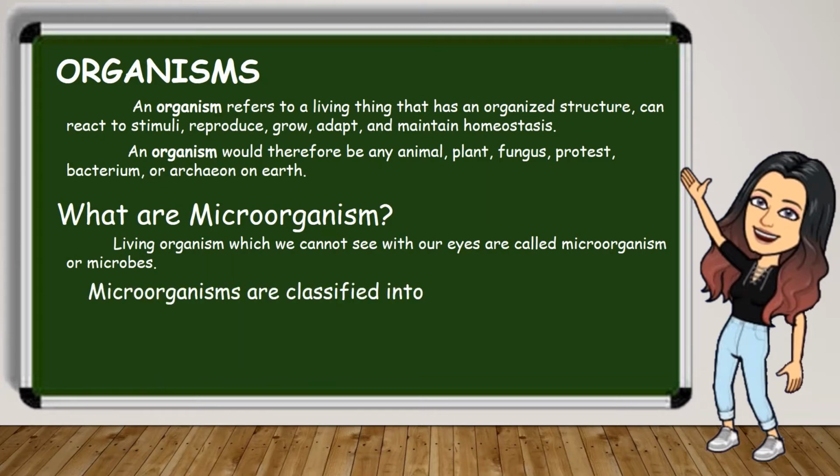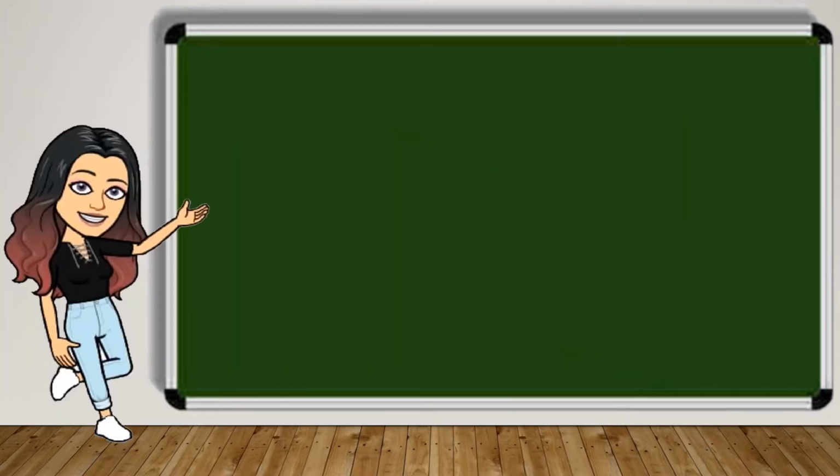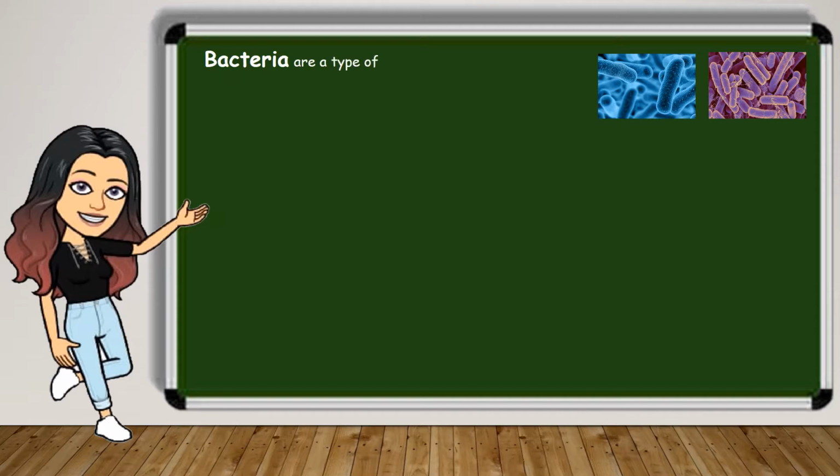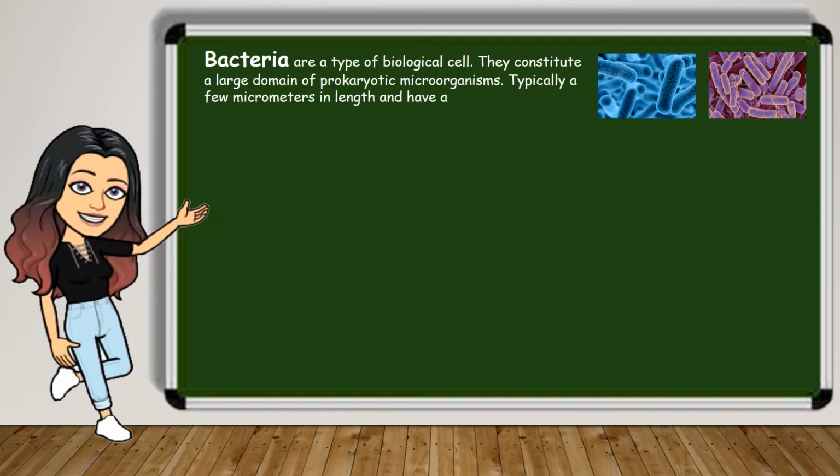Microorganisms are classified into 4 major groups. These groups are bacteria, fungi, protozoa, and algae. Let's learn about these groups in depth. Bacteria are a type of biological cell. They constitute a large domain of prokaryotic microorganisms, typically a few micrometers in length, and have a number of shapes, ranging from spheres to rods and spirals.